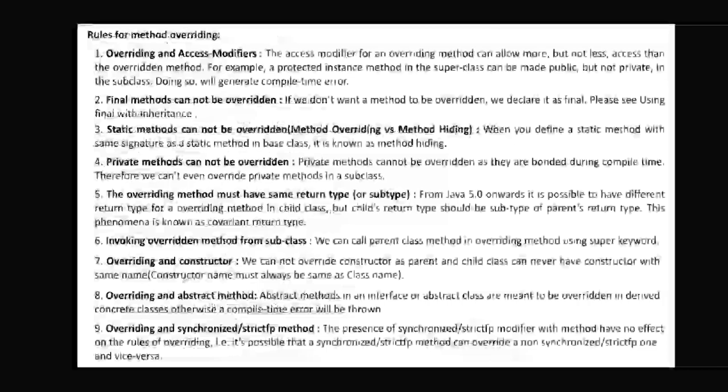If something is defined as static or final, it is fixed, and we can't override it in any of the classes. Static methods are also not going to be overridden, as I said just now. Private methods cannot be overridden, as explained previously. The overriding method must have the same return type. That is compulsory, because if you write void show in the parent class, the same should be written in the child class. Int show would be a different type, because void is a non-specific value, so the same must be used within the child class also.